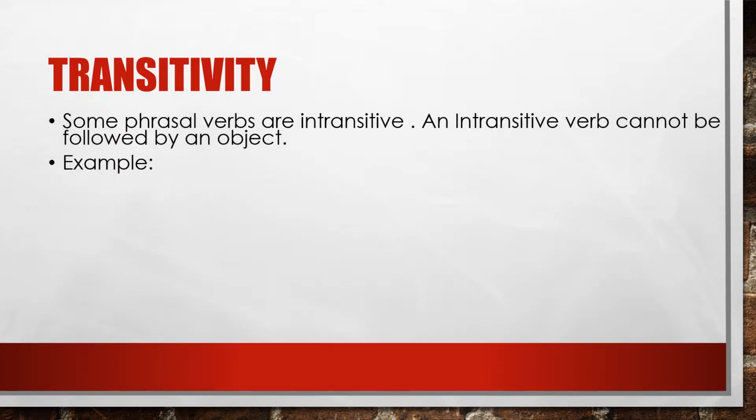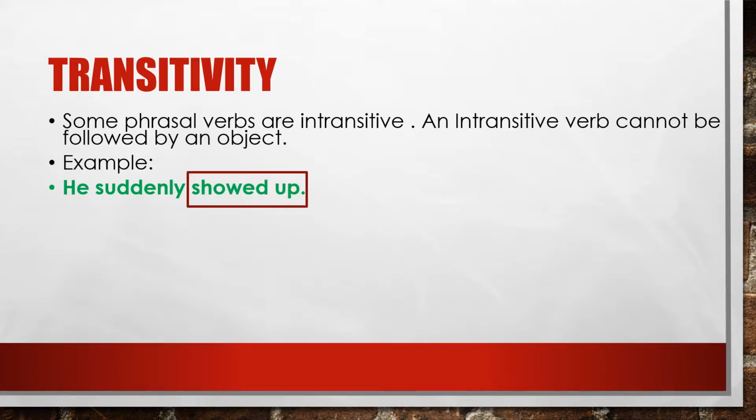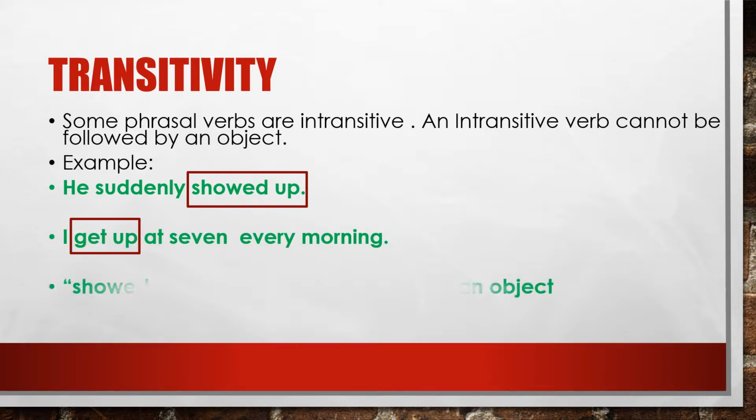Transitivity. Some phrasal verbs are intransitive. An intransitive verb cannot be followed by an object. For example, he suddenly showed up. In this sentence, showed up is our phrasal verb. Another example would be, I get up at 7 every morning. In this second sentence, get up is our phrasal verb. These phrasal verbs cannot take an object, therefore making them intransitive verbs.